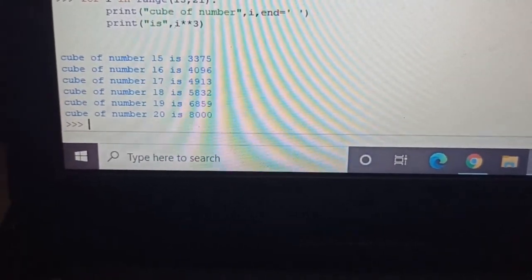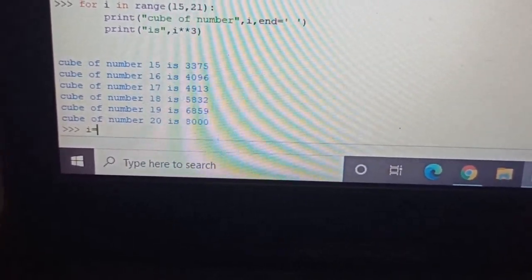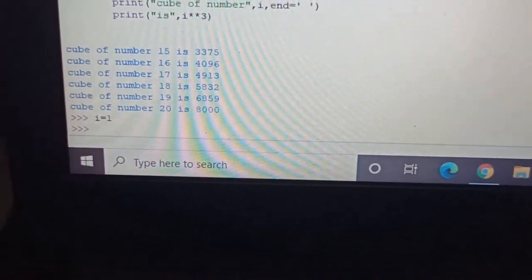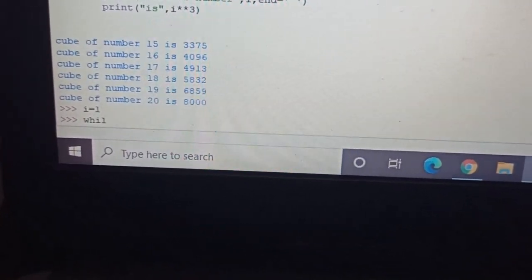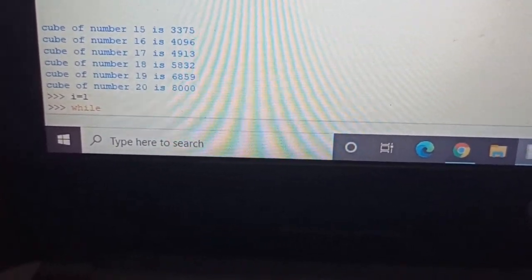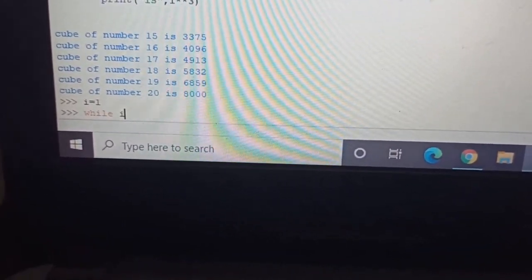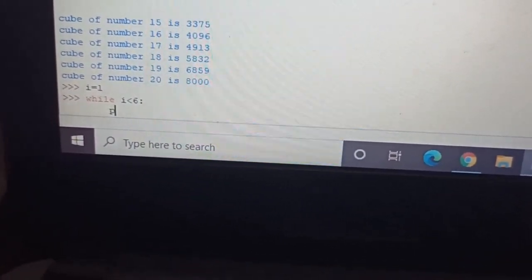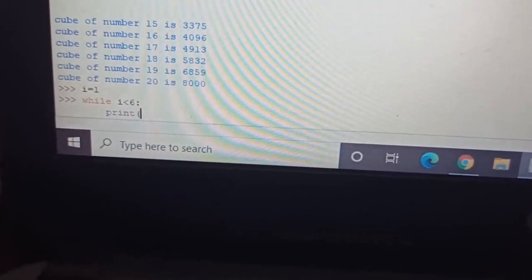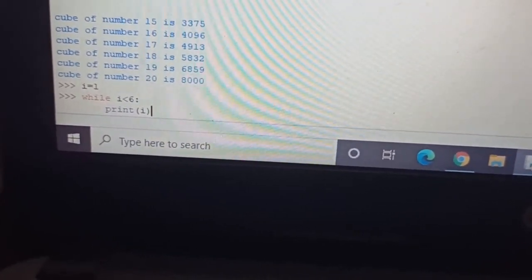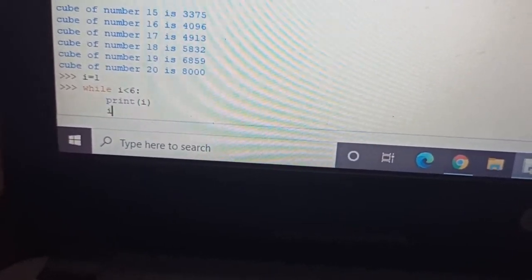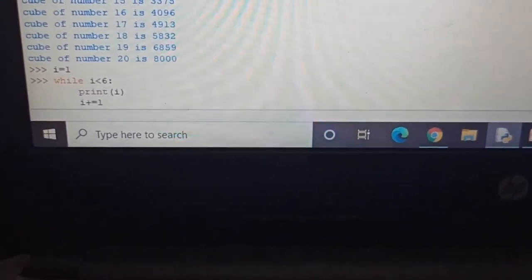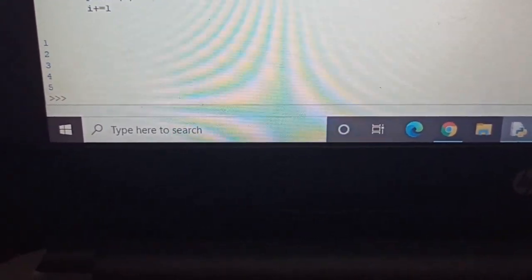This is our Python IDLE shell. Now let's type i equals 1. Now I'm putting the condition, that is while i is less than 6, then print i, and i plus equals 1. Let's check the output: what we are getting is 1, 2, 3, 4, 5.